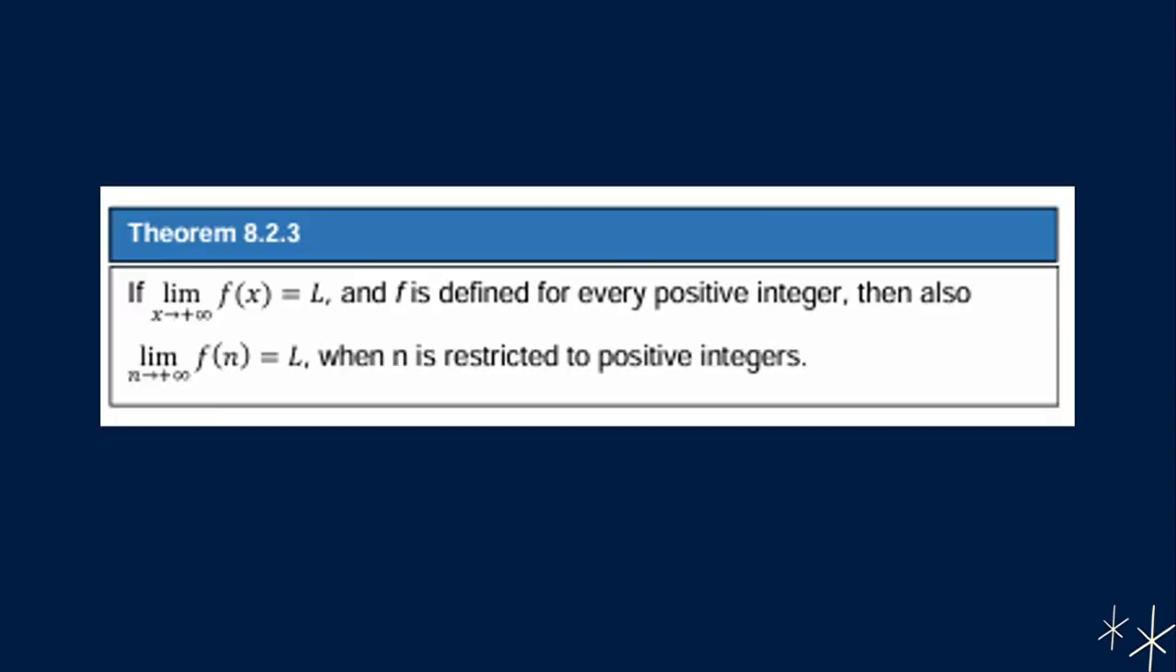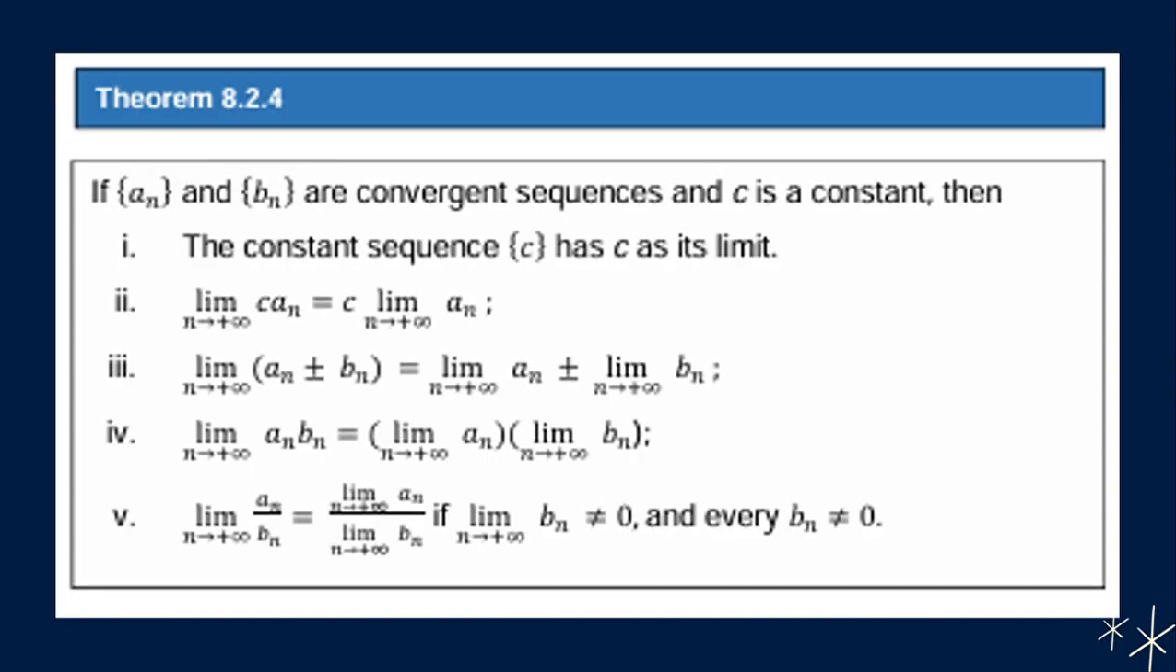So we have Theorem 8.2.3. If the limit of f of x as x approaches positive infinity is equal to L, and f is defined for every positive integer, then also the limit of f of n as n approaches positive infinity is equal to L when n is restricted to positive integers. We have the other theorem, which is Theorem 8.2.4.